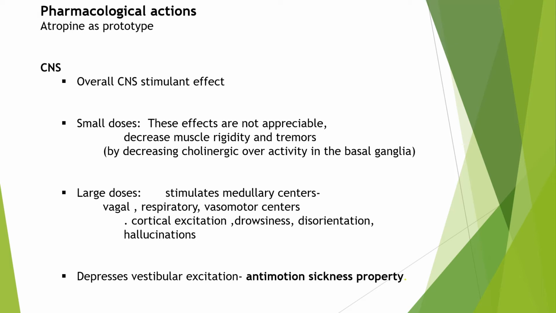When given at larger doses, they stimulate medullary centers, vagal, respiratory and vasomotor centers, causing cortical excitation, drowsiness, disorientation and hallucinations. They also depress vestibular excitation, which is the basis of their anti-motion sickness property.